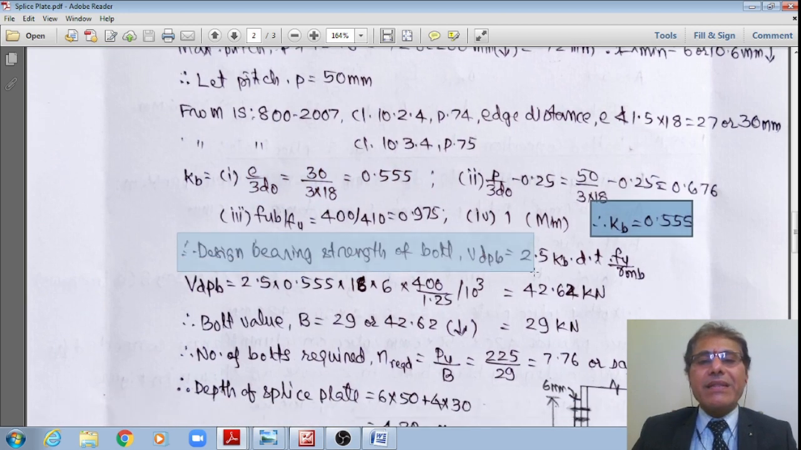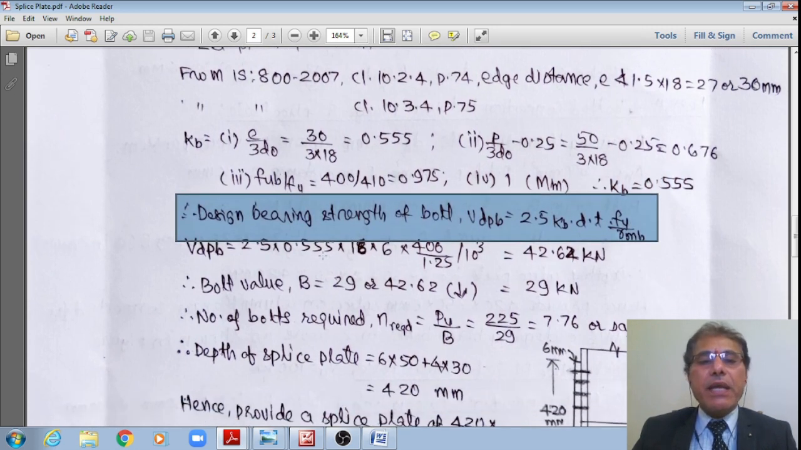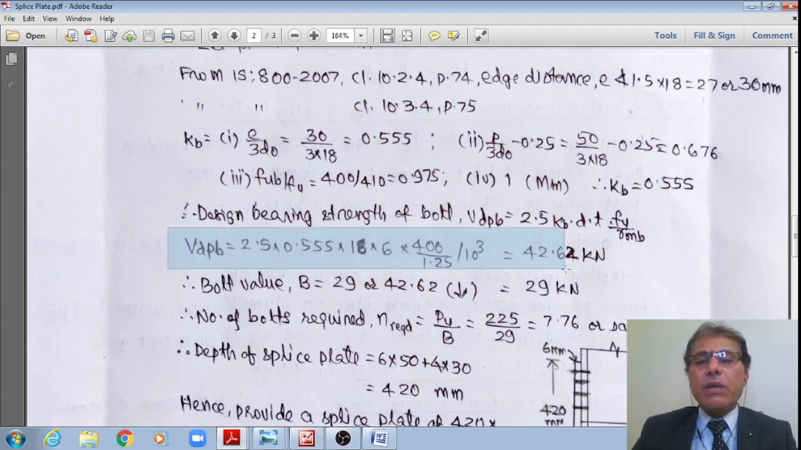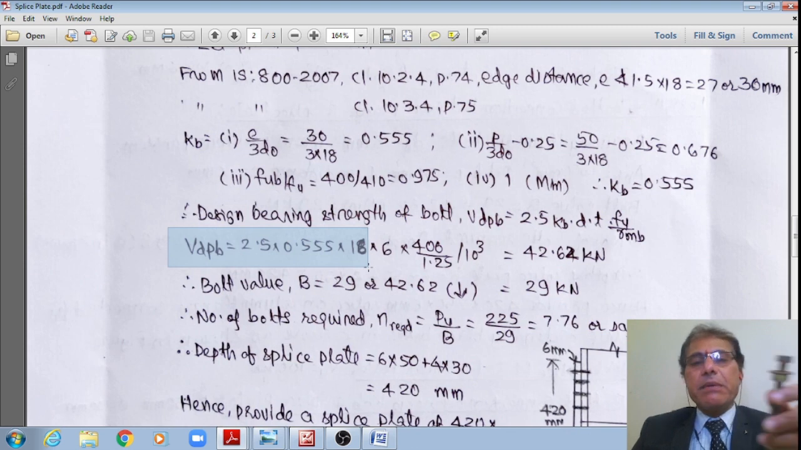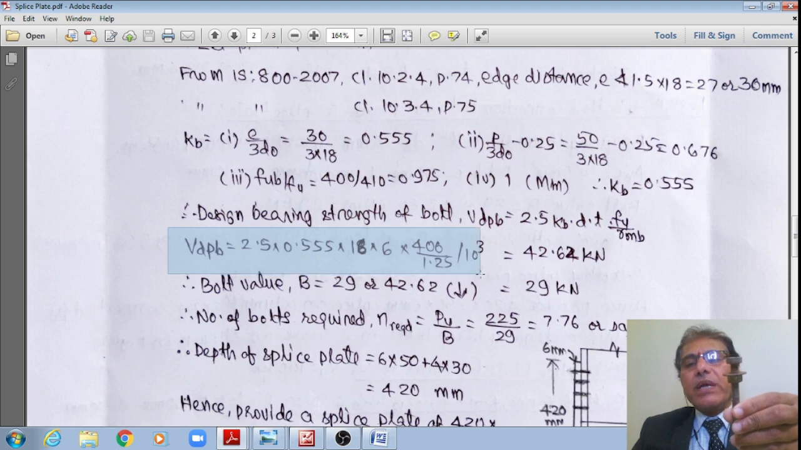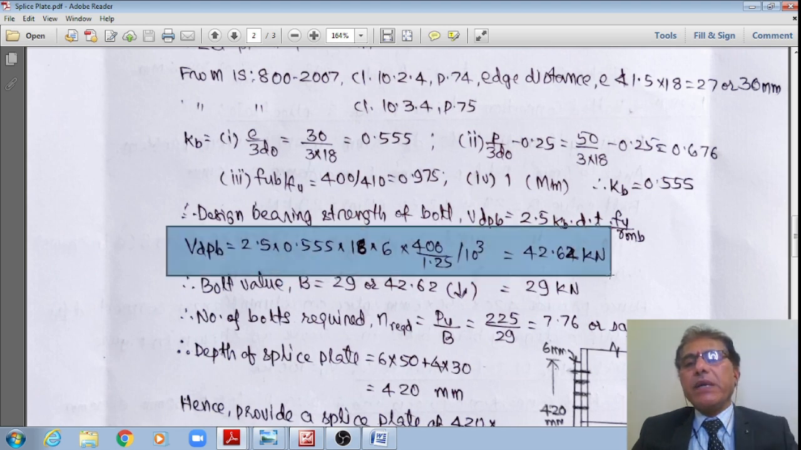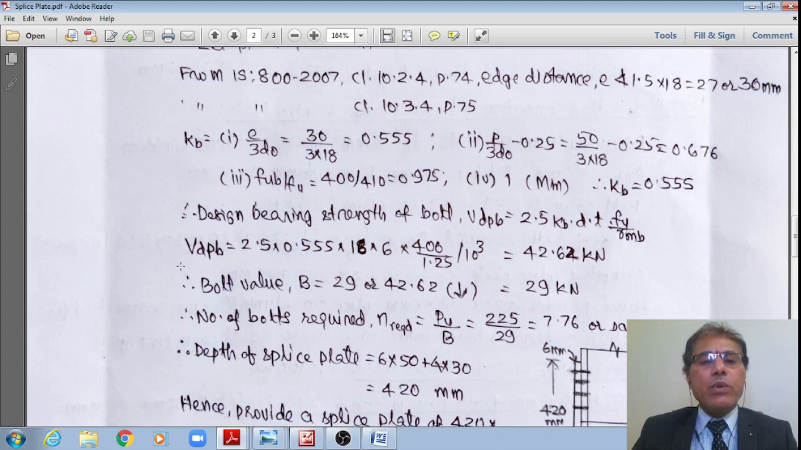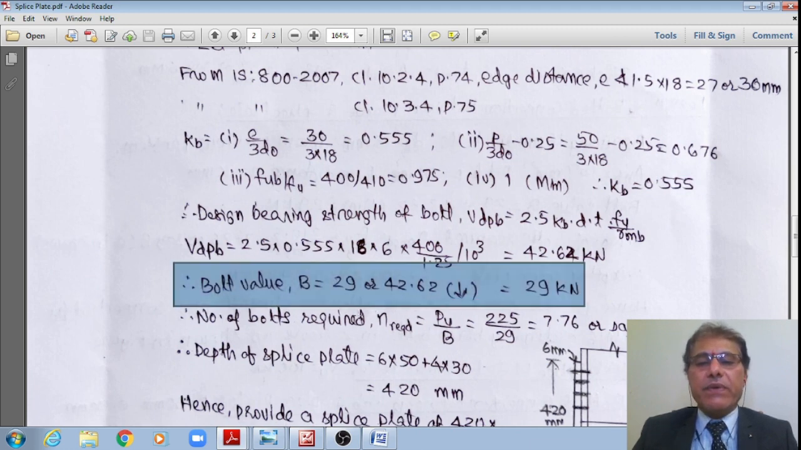Therefore, the design strength of the bolt in bearing, Vdpb, is equal to 2.5 KB d t fu divided by gamma mb. Substituting the numeric values, I get 2.5 multiplied by 0.55 multiplied by the diameter of the bolt, 16, multiplied by the thickness for bearing, 16 mm, multiplied by 400 divided by 1.25, that whole divided by 10 to the power 3. It works out to say 42.62. Therefore, the bolt value is the least of these two: 29 kilonewton in shearing criteria as well as 42.62 in bearing criteria. Therefore, 29 will govern the design.